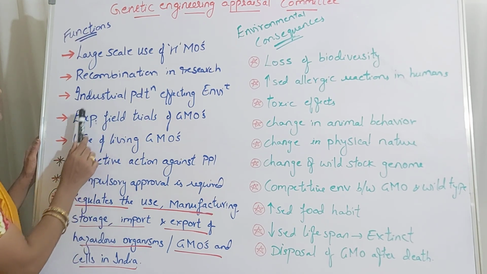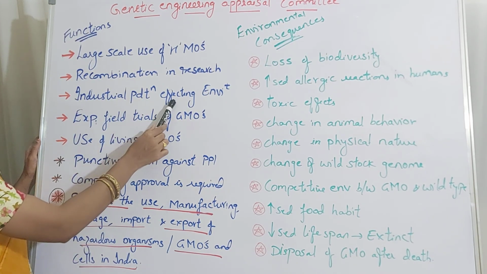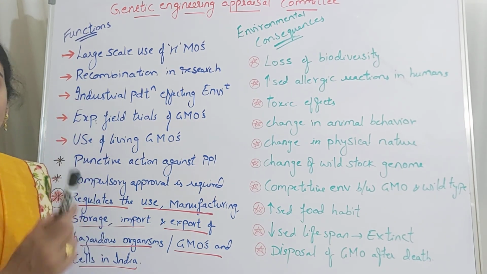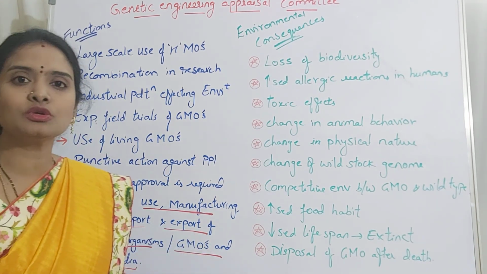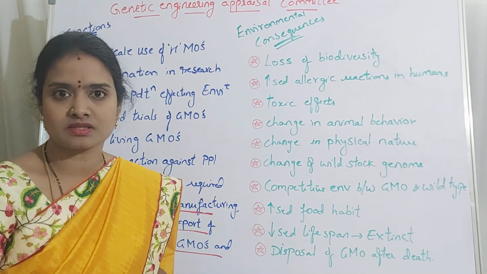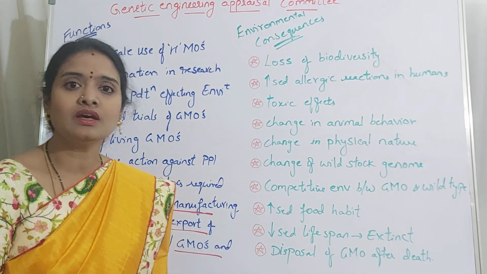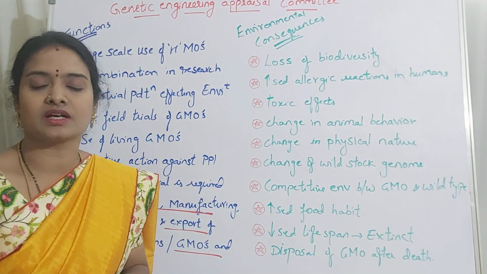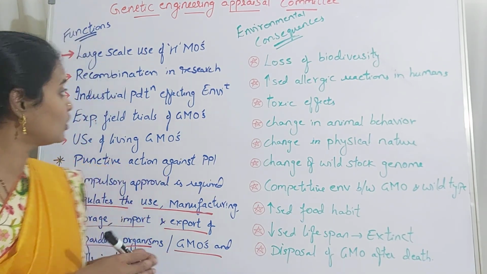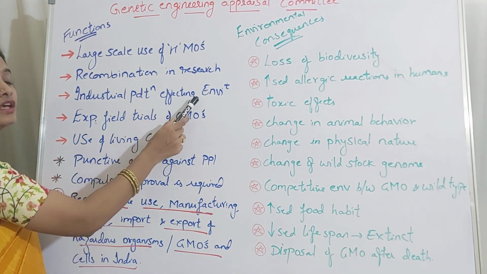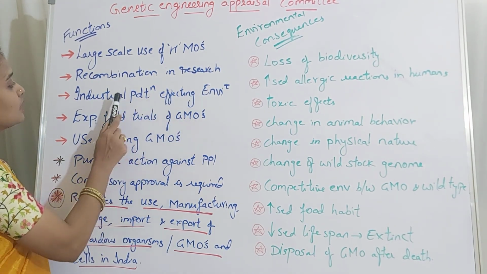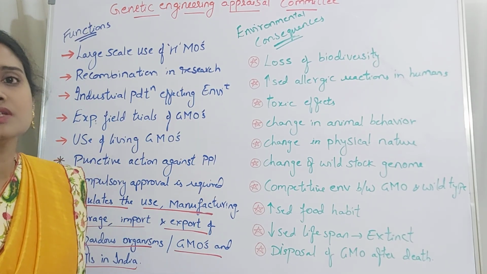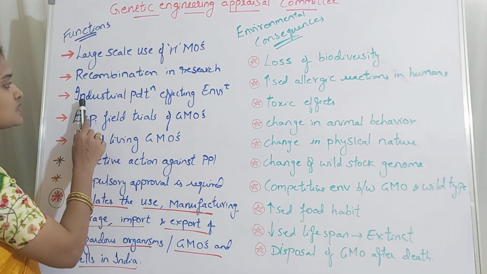Then the next one is industrial production affecting the environment. Here, by using genetically modified organisms, you are going to produce some commercial products. What is the effect of that product on human consumption, and also what is the effect on the environment, from the industrial waste released into water bodies or the soil? That will be assessed here.